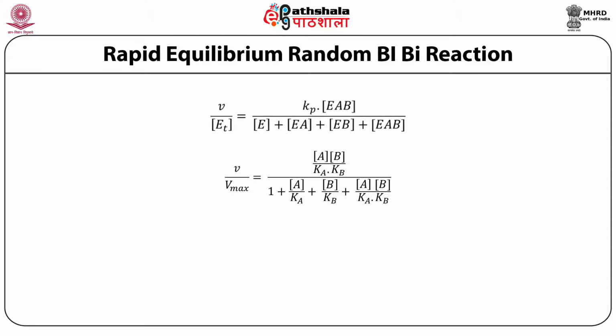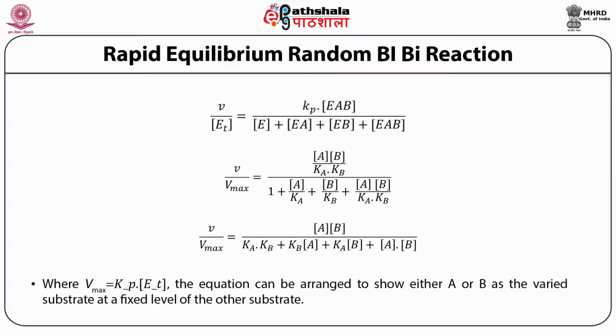Here we are putting the values for the different enzyme forms, and after solving this equation, the final equation will be V upon Vmax equals the concentration of A times the concentration of B divided by Ka times Kb plus Kb multiplied by A plus Ka multiplied by B plus A times B. In this case, Vmax is dependent on Kp times Et.